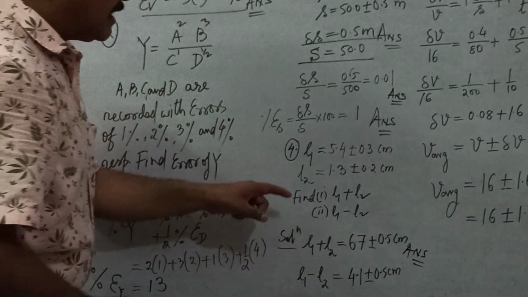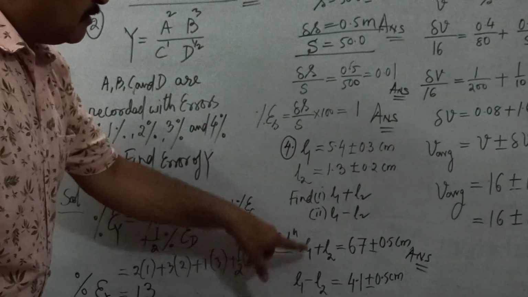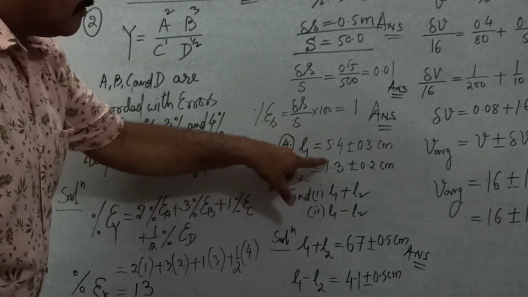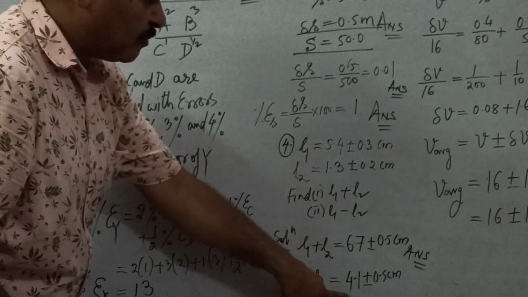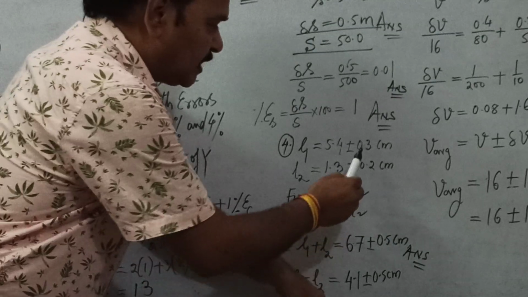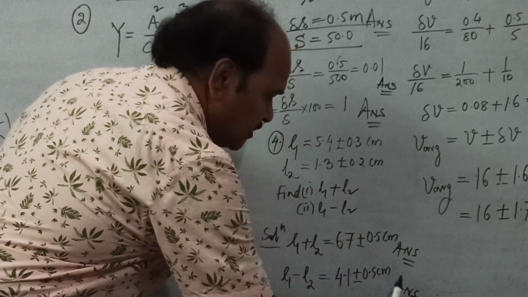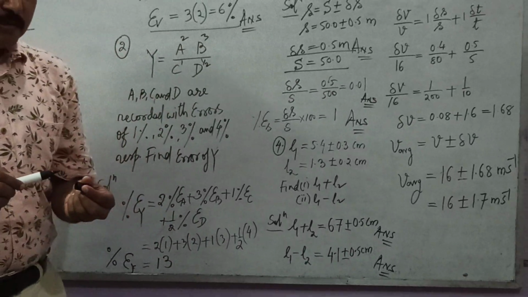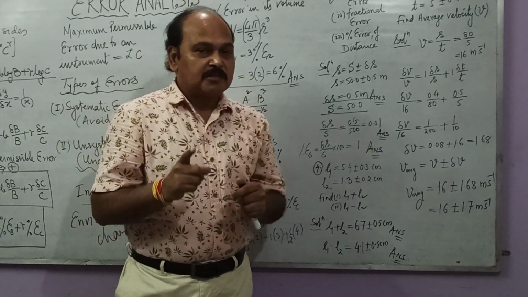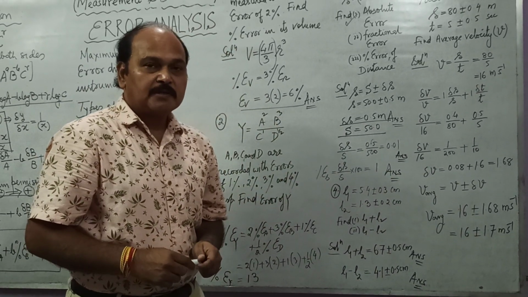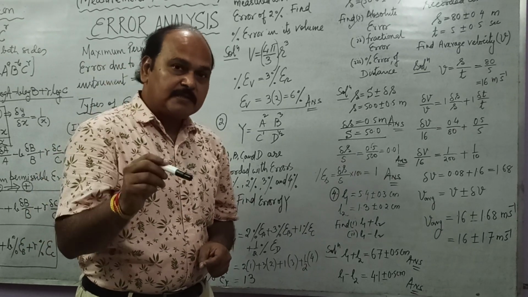And when we subtract L2 from L1, the absolute values are subtracted. 5.4 minus 1.3 is 4.1. But absolute errors, even in this case, are added up. So what is remarkable about this question is the fact that whether we add or subtract the quantities with error limits, their absolute errors are always added up.